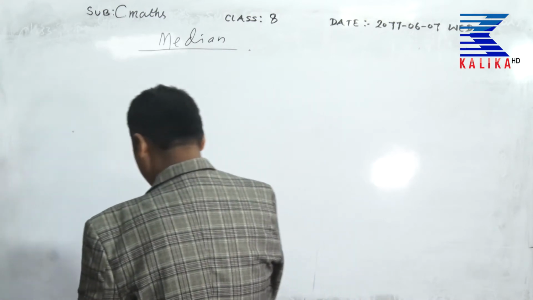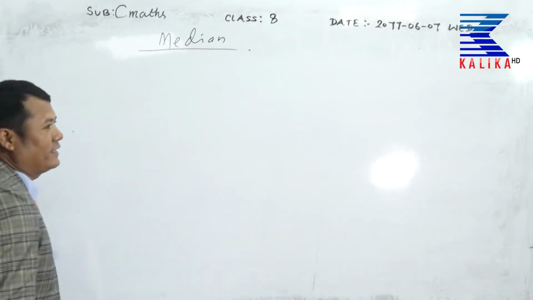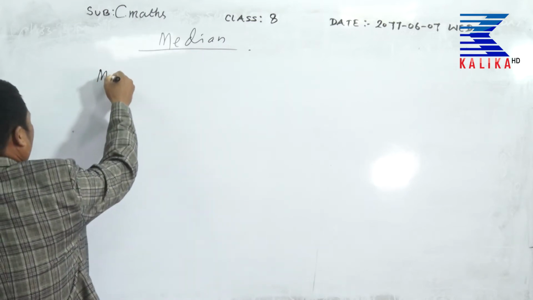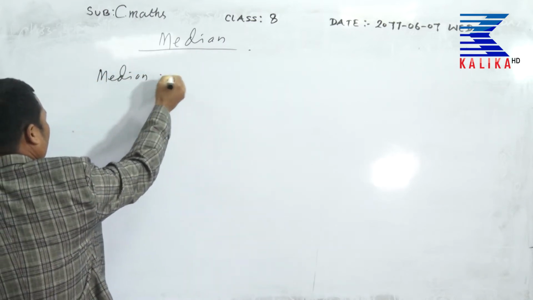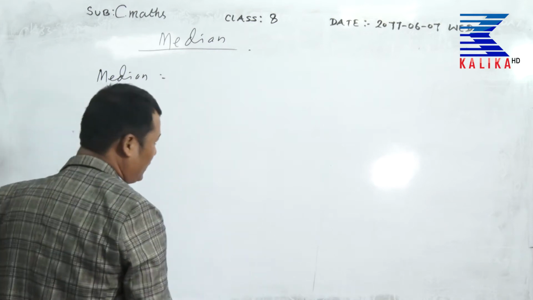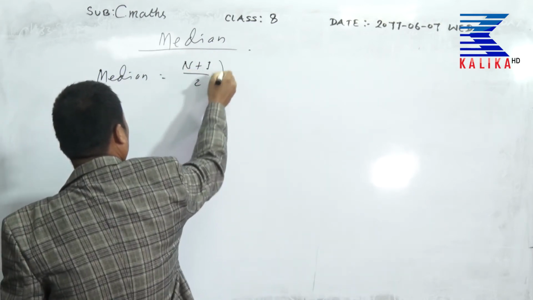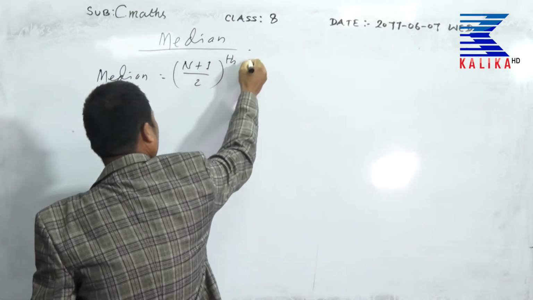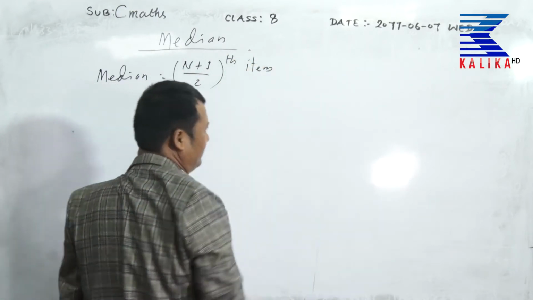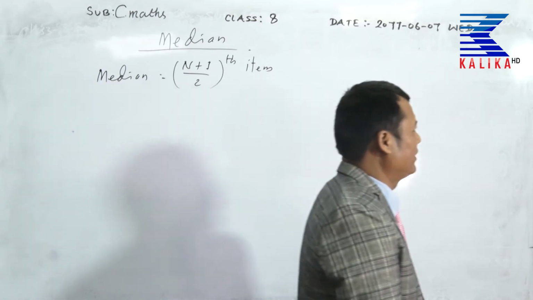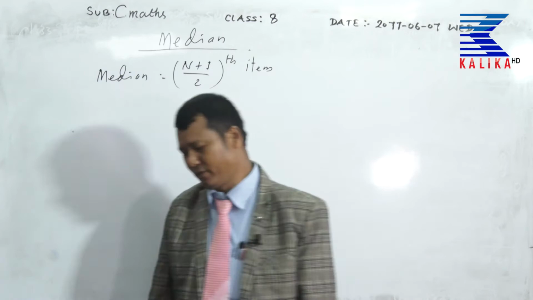For an individual series or discrete series, the median lies at the (n plus 1) upon 2 th item, where n means the number of items.